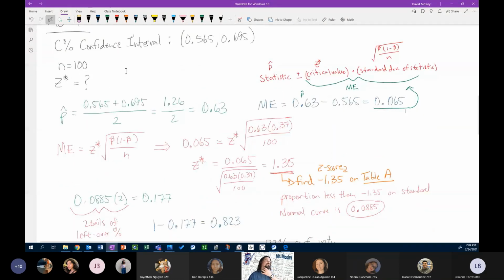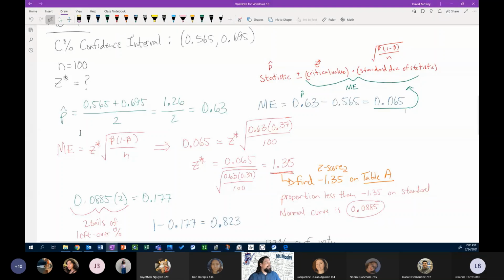Hopefully you're noticing that when I solve problems, I'm doing this the way that I would do it on my own. I'm not setting it up the way the book says it. This is how I work through problems. I start by listing the things that I know or the things that I'm looking for. I have a C% confidence interval that goes from 0.565 to 0.695. That's given information. My sample size was n equals 100. I do not know z star. I can find it, but I don't know it yet.